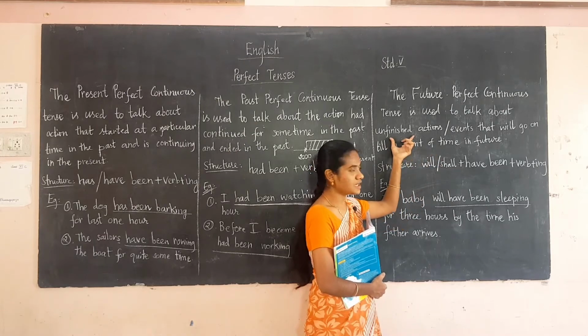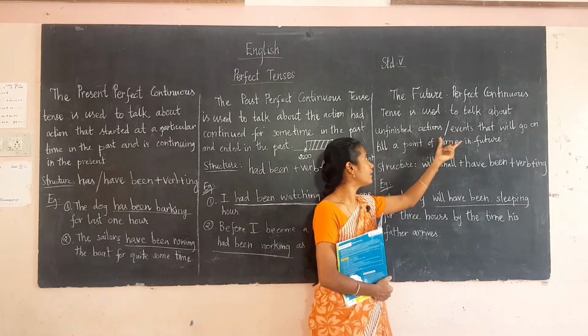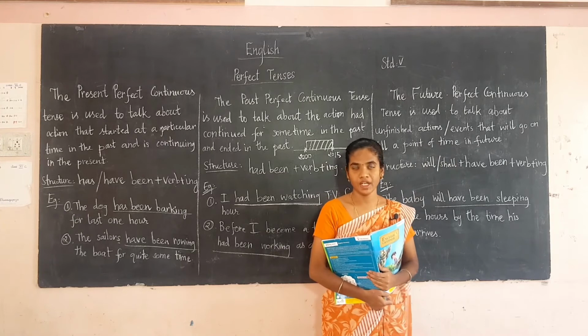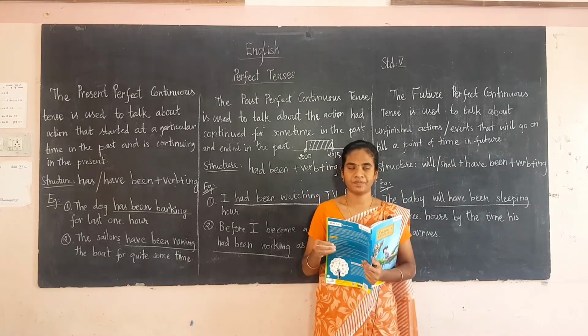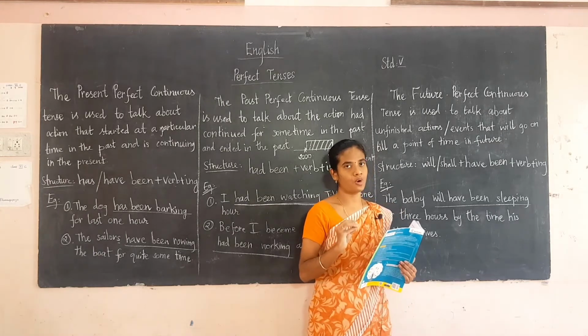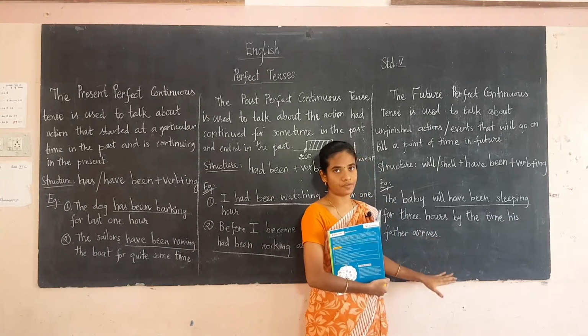It is an unfinished action, so the action will not be completed, it will go on till a point of time in the future. This we won't use, but you have to know that this tense is there.